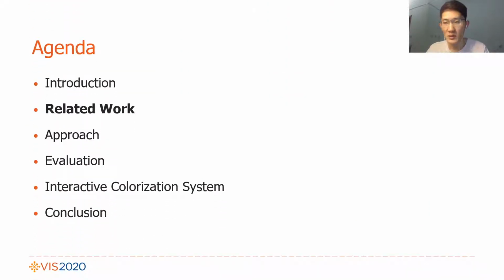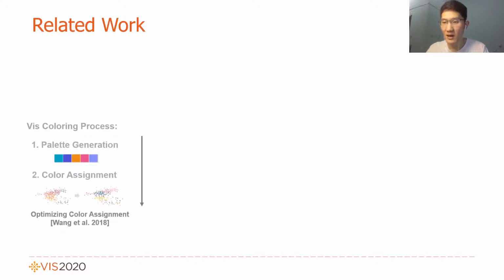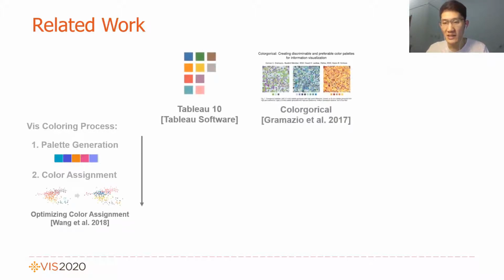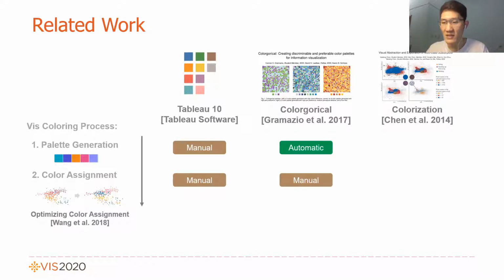Now I'll briefly introduce some related works. The coloring of realizations contains two steps, palette generation and color assignment. We use three state-of-the-art methods, Tableau 10, categorical, and colorization from Chen et al. for this coloring process. For the Tableau approach, palette generation and assignment have to be done manually. For categorical, the first step, palette generation, is automatic, yet the color assignment step is manual. Colorization is fully automated, but the inaccurate class distance measure and limited color space often result in undiscriminable realizations.